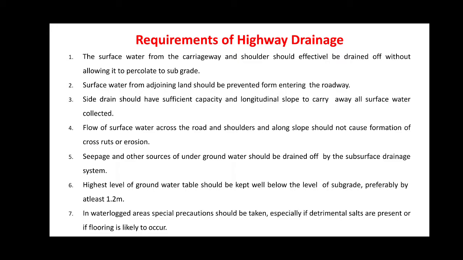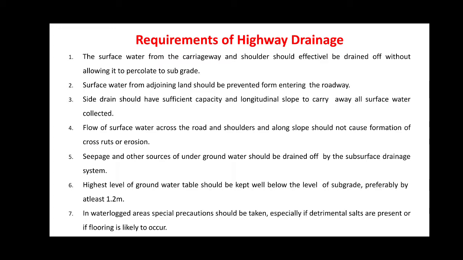Now we'll discuss the requirements of highway drainage. The surface water from the carriageway and the shoulder should be effectively drained off without allowing it to percolate onto the subgrade. The surface water from the adjoining land should be prevented from entering the roadway.